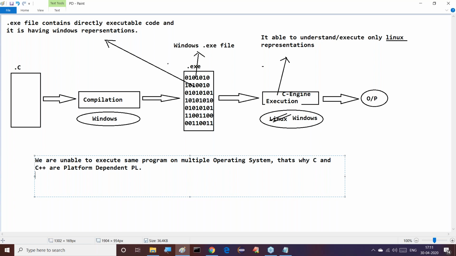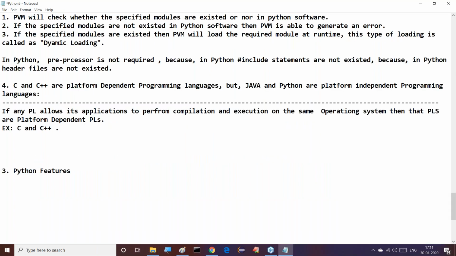Right, so now coming to the point, what exactly is the meaning of a platform independent programming language? What is the meaning of a platform independent programming language? If we come to this platform independent programming language, the answer is very clear. Try to understand this.